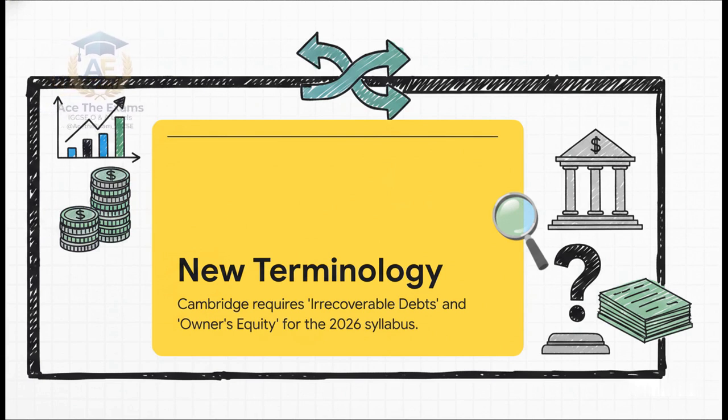We're talking about banks deciding on commercial loans, owners analyzing their returns, and tax authorities auditing the records. They rely entirely on the absolute integrity of these specific documents. When you use the updated terminology, it proves to us that you have a fundamental grasp of the duality of every transaction and that you clearly understand the strict boundaries of the business entity concept.